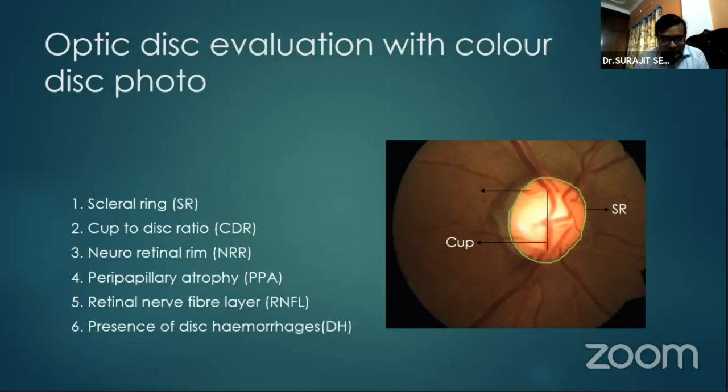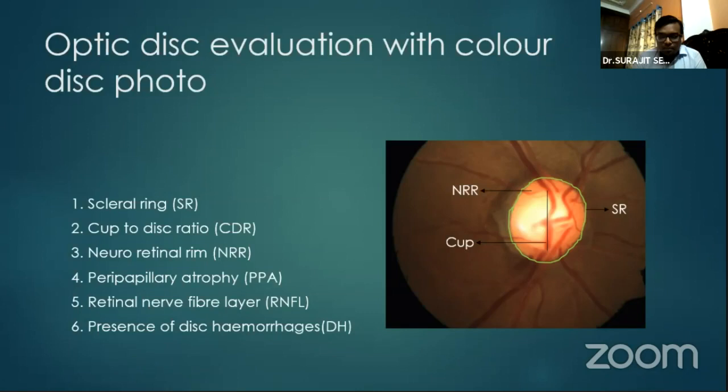The next important part is our neuroretinal rim. The neuroretinal rim is the most important part from the glaucoma point of view. Any irregularities like any excavation, any thinning, any loss of neuroretinal rim, we should definitely document properly. And normally the inferior rim is the thickest rim, then nasal and temporal, with few exceptions, which may be normal also.